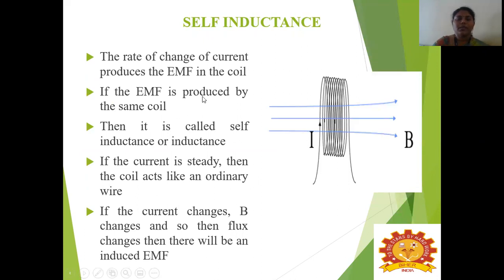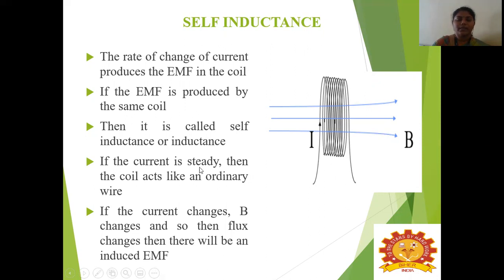Next we will see about self-inductance. What do you mean by self-inductance? Self-inductance is the rate of change of current producing EMF in the coil. Consider this as a coil with n number of turns. When a current is flowing inside the coil and the rate of change of the current varies, it induces a magnetic flux, and this induces the EMF. This is called self-inductance, or it is also called inductance.